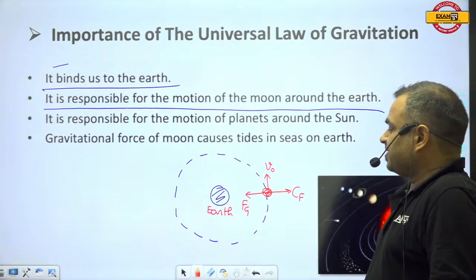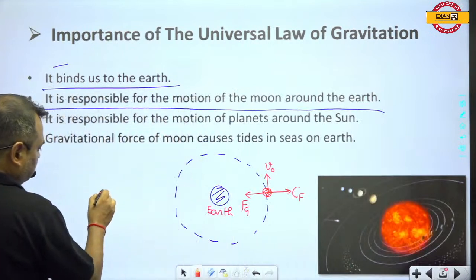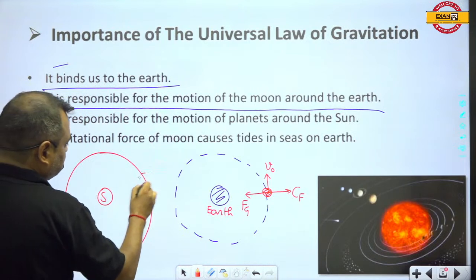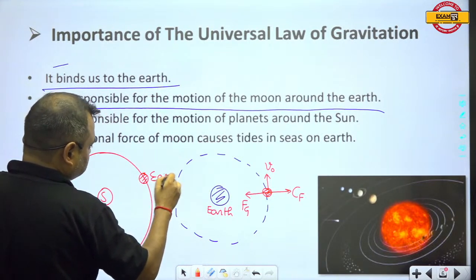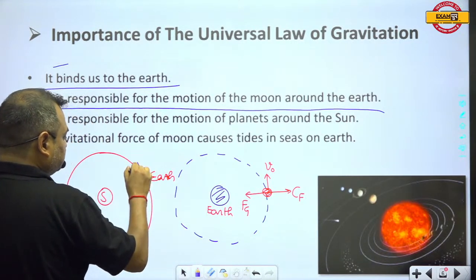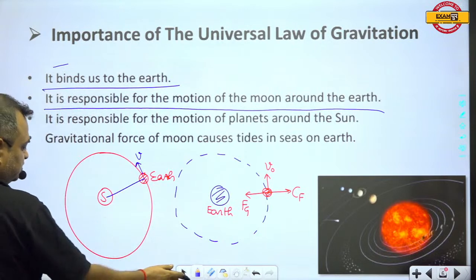In a similar way, this earth is rotating around the sun. Suppose this is earth, and it is moving around the sun like this with velocity v, and the separation between these two bodies is this.